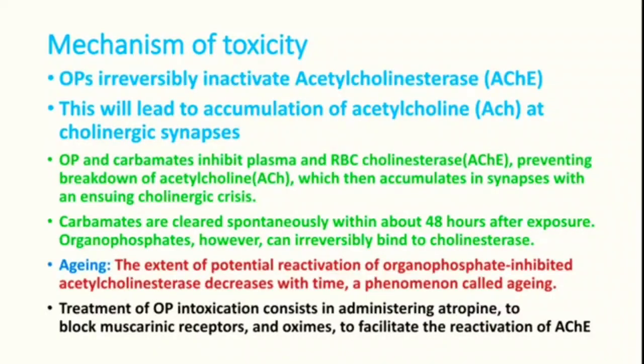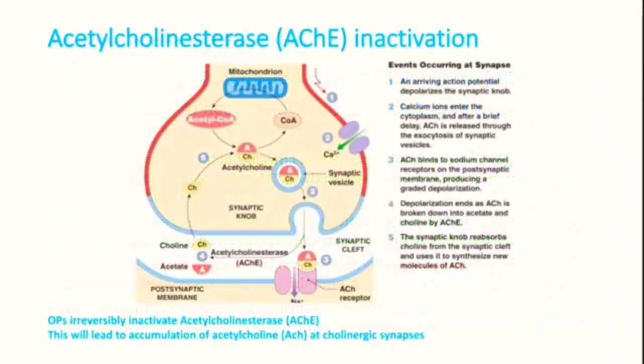This is called aging. Look at this nerve ending. You can see acetylcholine levels can be increased. Its degradation will be prevented by OP and the levels will increase. That will lead to cholinergic crisis at the nerves. So that is the mechanism.